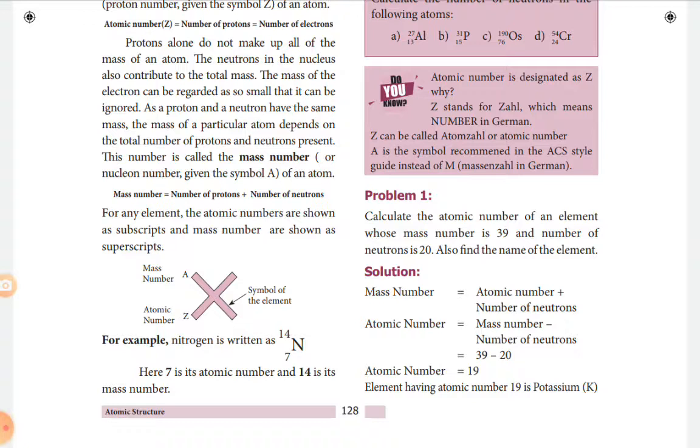That is the number of protons, and that is the number of electrons. So atomic number is equal to protons, which is equal to electrons. Atomic number is 19, protons are 19, electrons are 19. So which element possesses atomic number 19? Proton 19 means potassium, K. So the element is K.